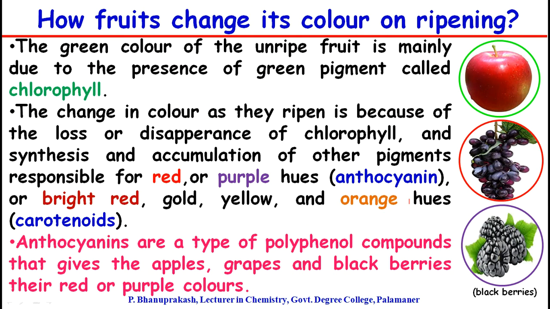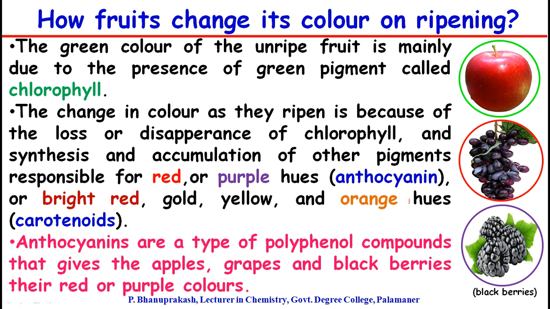How fruits change their color on ripening. The green color of the unripe fruit is mainly due to the presence of green pigment called chlorophyll. The change in color as the fruit ripens is because of the loss or disappearance of that green color pigment chlorophyll and simultaneous synthesis and accumulation of other pigments like anthocyanin or carotenoids, which are responsible for the different colors.